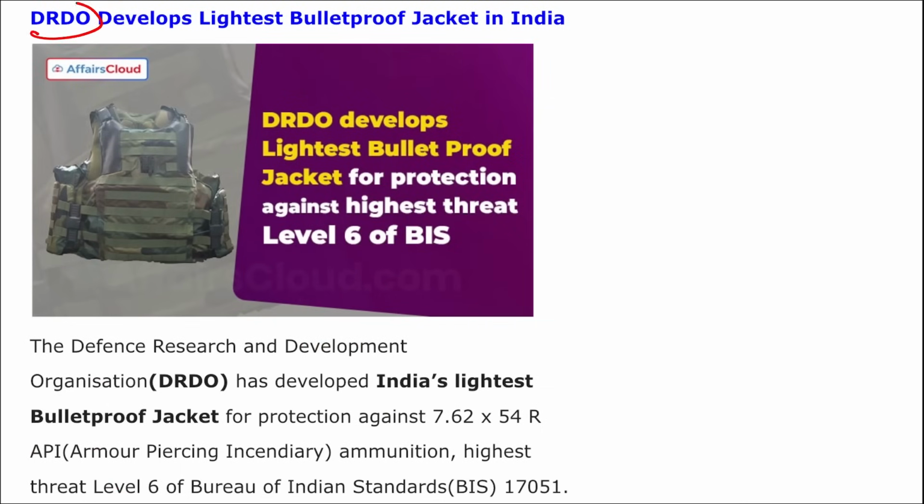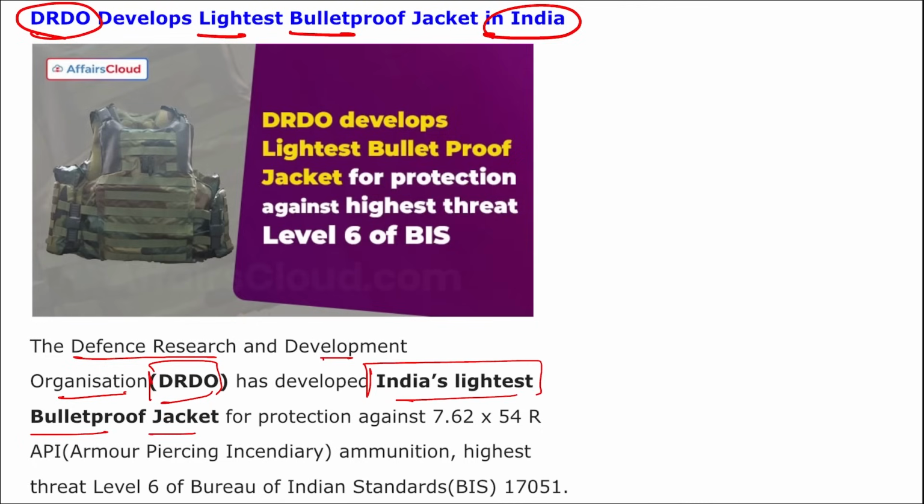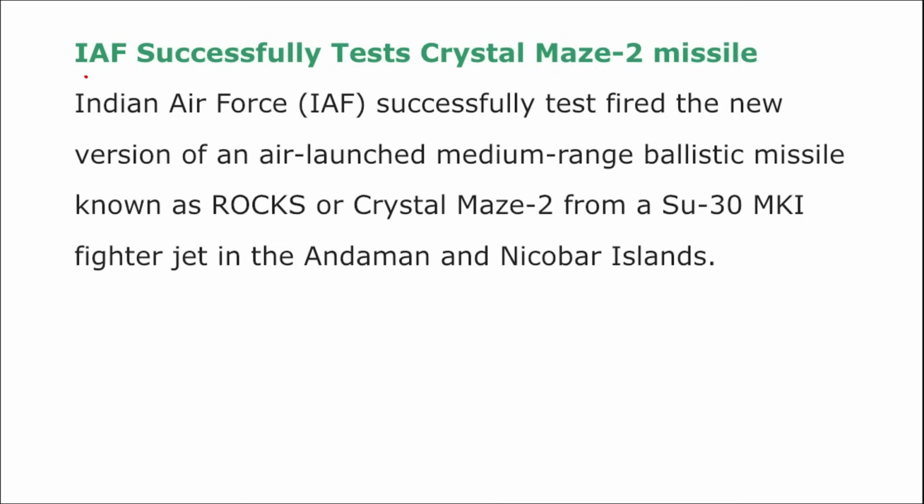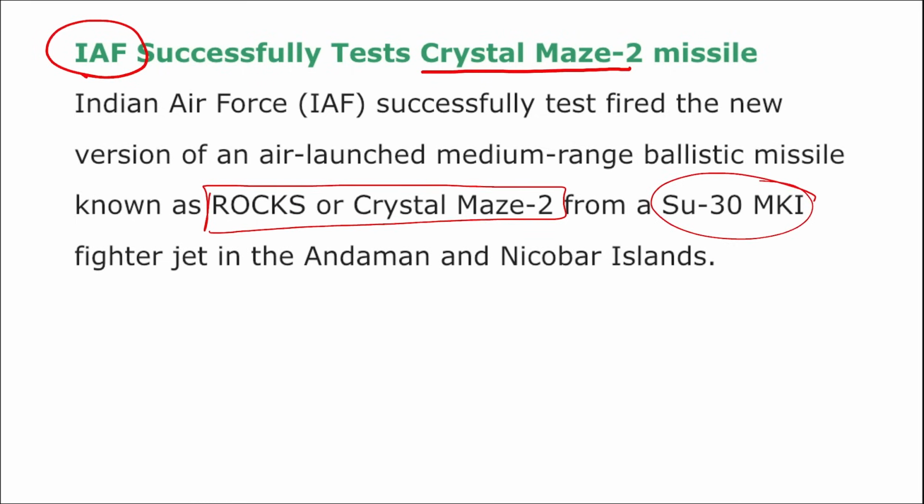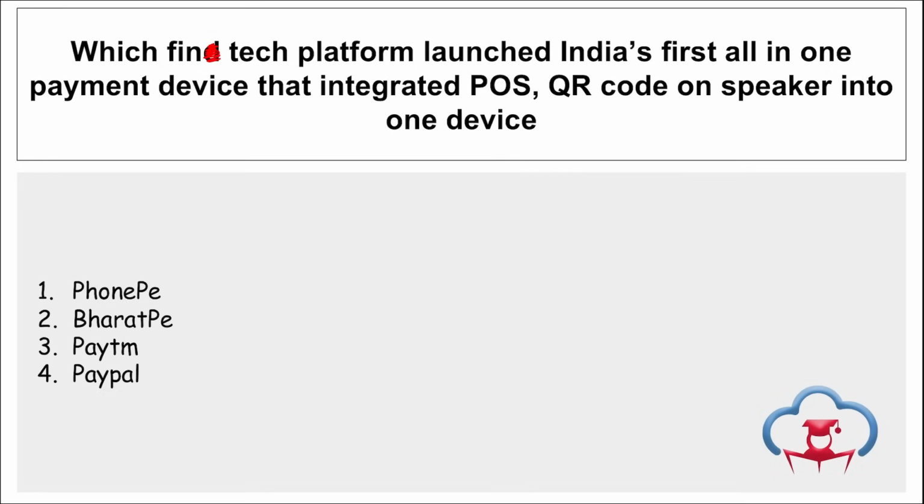Moving on, here you can see DRDO developed the lightest bulletproof jacket in India. DRDO, that is the Defence Research and Development Organisation, has developed India's lightest bulletproof jacket for protection against 7.62 by 54R API ammunition, that is the highest threat level 6 of Bureau of Indian Standards 17051. Correct. And here you can see the Indian Air Force successfully tested Crystal Maze 2, also known as ROCKS, using the Sukhoi 30 Mark 1.